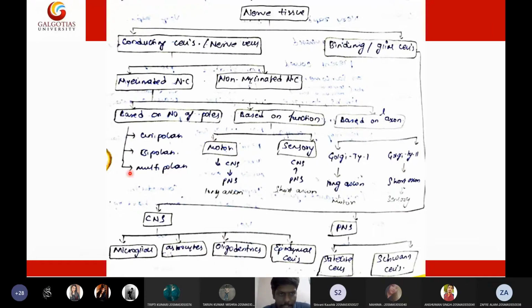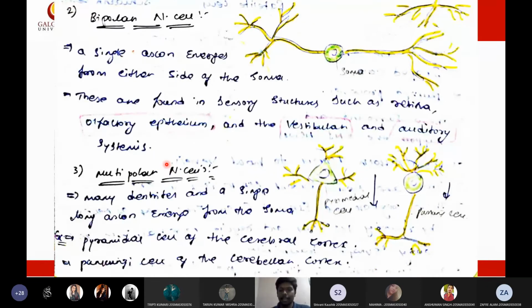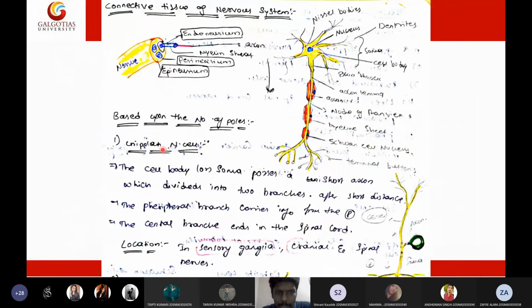Now I'm moving forward to discuss this area, especially unipolar, bipolar, and multipolar. The first one is unipolar. The unipolar nerve cell is the classical structure of a neuron. The cell body possesses a short axon which divides into two branches after a short distance. So this is the body, and from this body you will see only one branch. At the terminal of this branch, it may have two branches. That is normal. Since it only possesses one branch, it is called unipolar. Sometimes this body will extend two axons, and that is called bipolar.